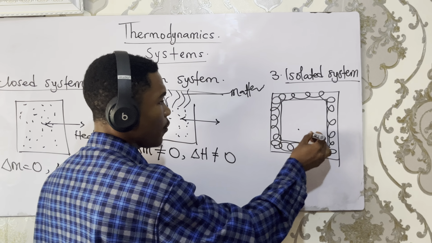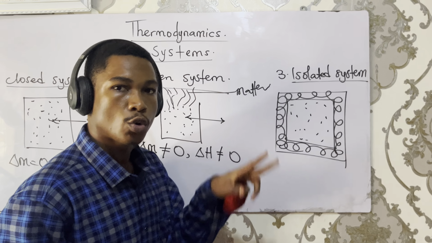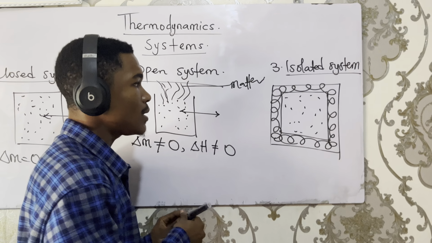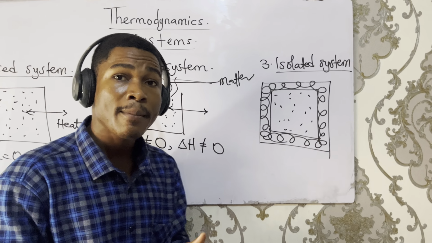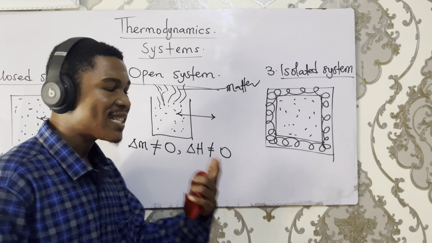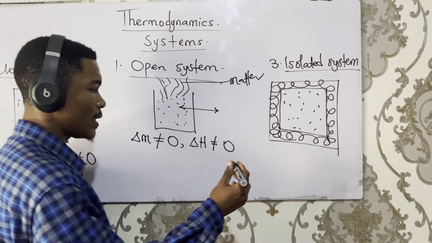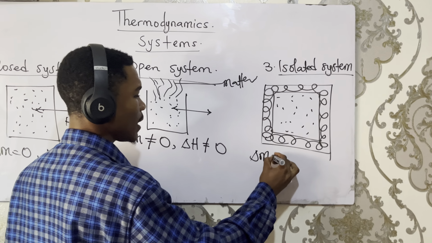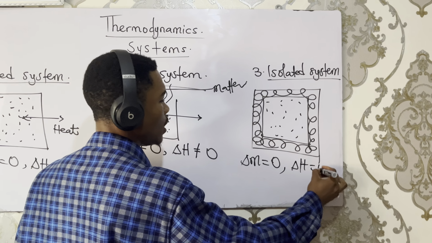If I have my coffee, but now the system is closed, no exchange of matter, and the system is lagged, no exchange of heat. It simply means the system can neither exchange heat nor matter with the surrounding, and that system is what we call an isolated system. That is why in an isolated system, the change in matter is equal to zero and the change in heat is equal to zero.